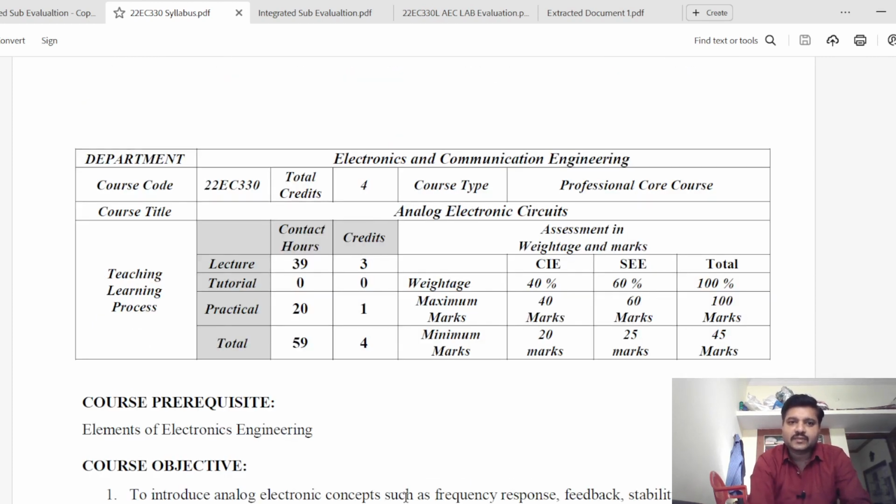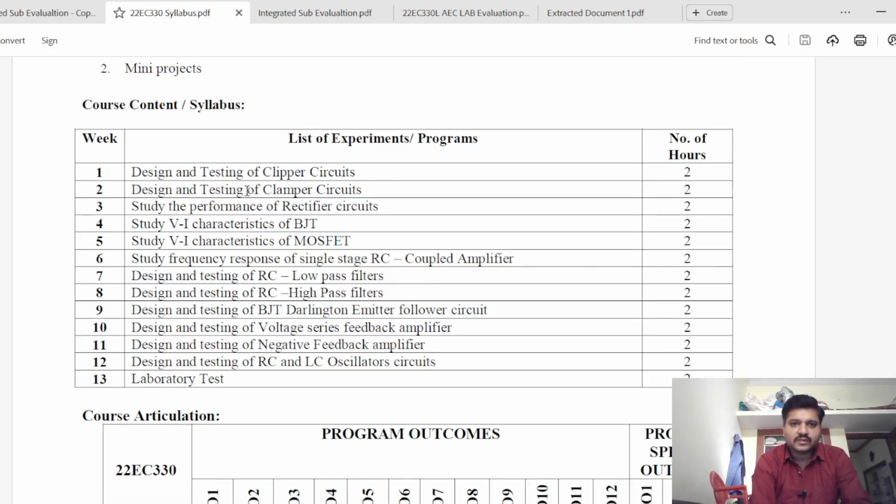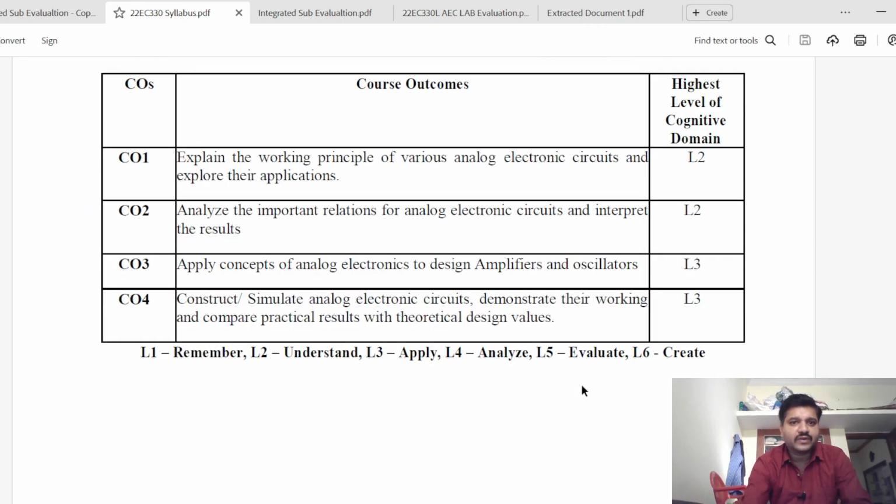This is an integrated subject which includes theory as well as practical. The practical content of analog electronic circuits includes clipper and clamper circuits, rectifiers, input-output characteristics of BJT and MOSFET, and applications such as RC coupled amplifier, high pass and low pass filters, BJT Darlington emitter follower, feedback circuits, oscillators, and it is completed with one test. So this is the content of the syllabus, to give a brief introduction.